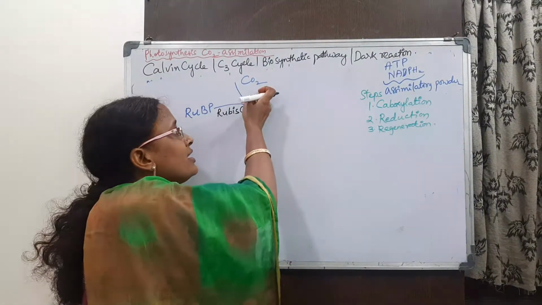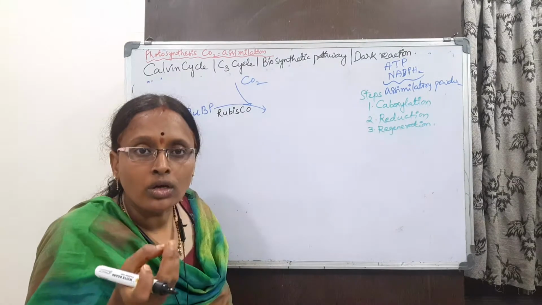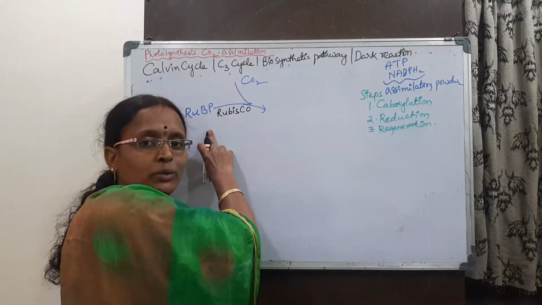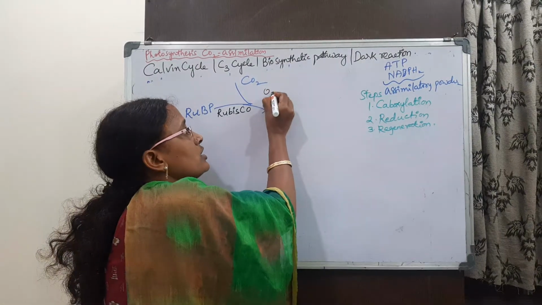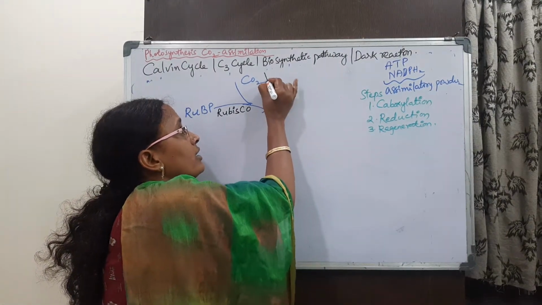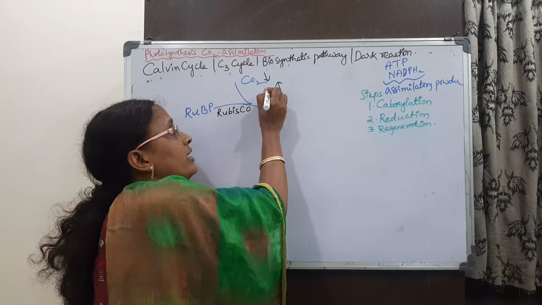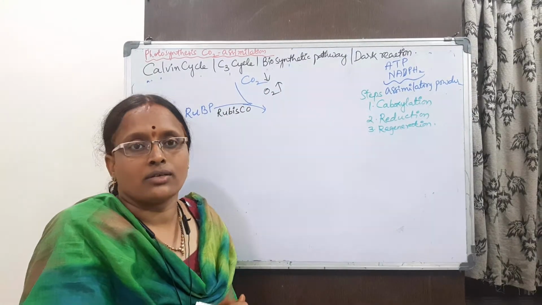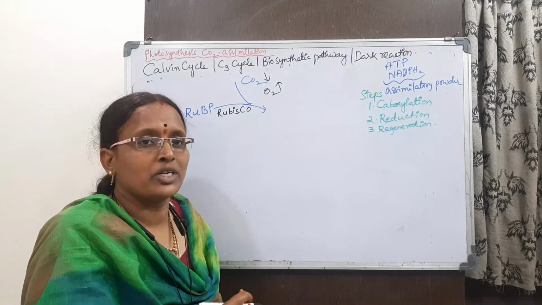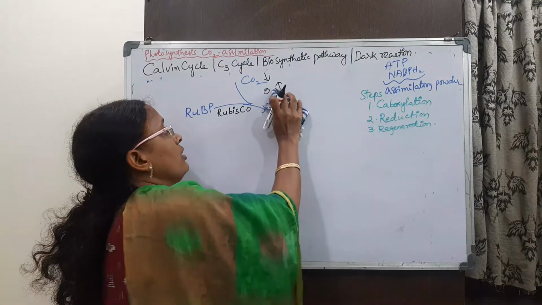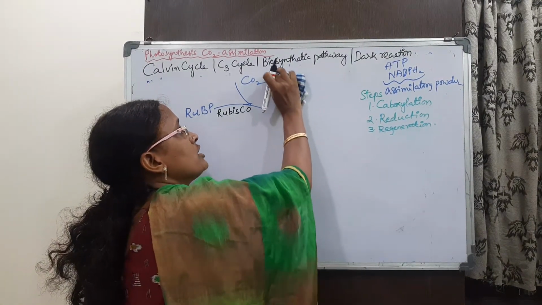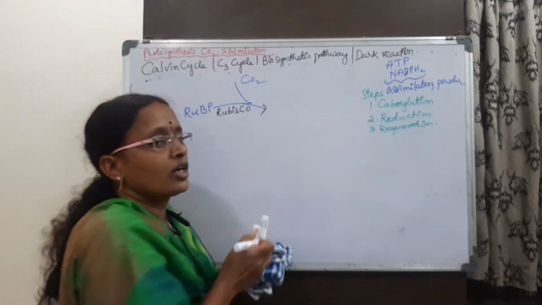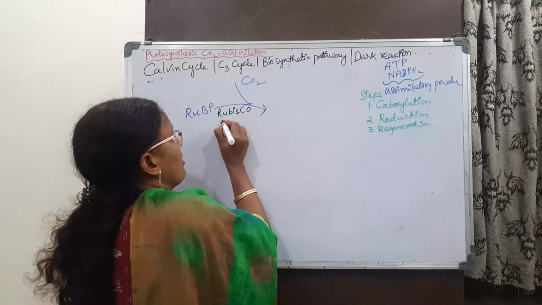When carbon dioxide concentration is more, it combines carbon dioxide with RUBP. If the oxygen concentration is high and carbon dioxide is low, it combines RUBP with oxygen. That is photorespiration. So here the carbon dioxide concentration is more and our Rubisco is acting as a carboxylase.